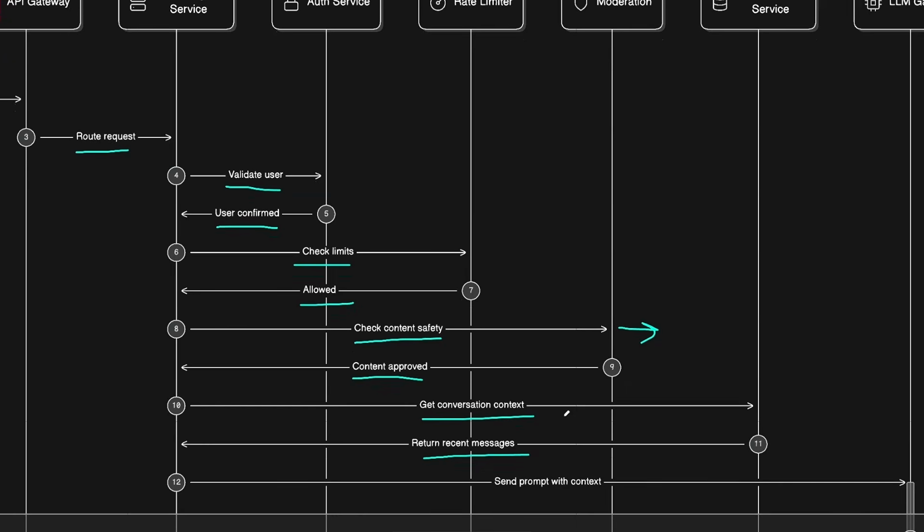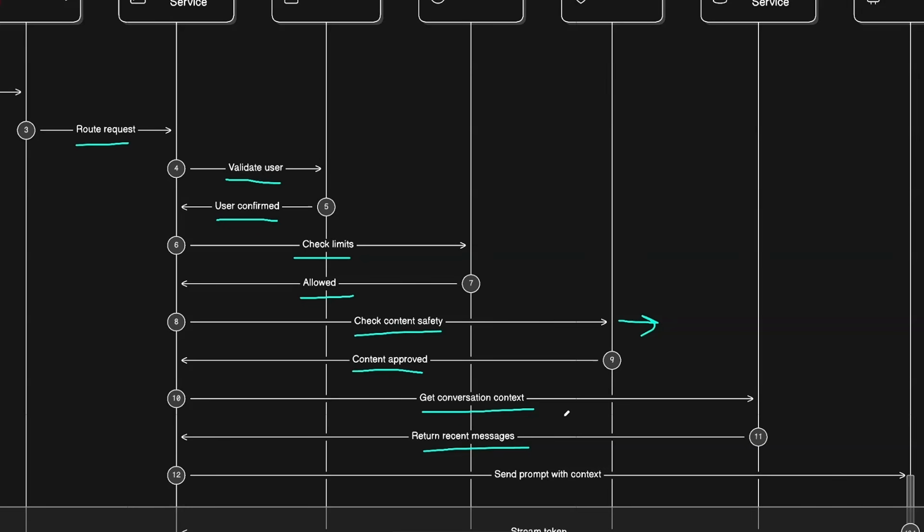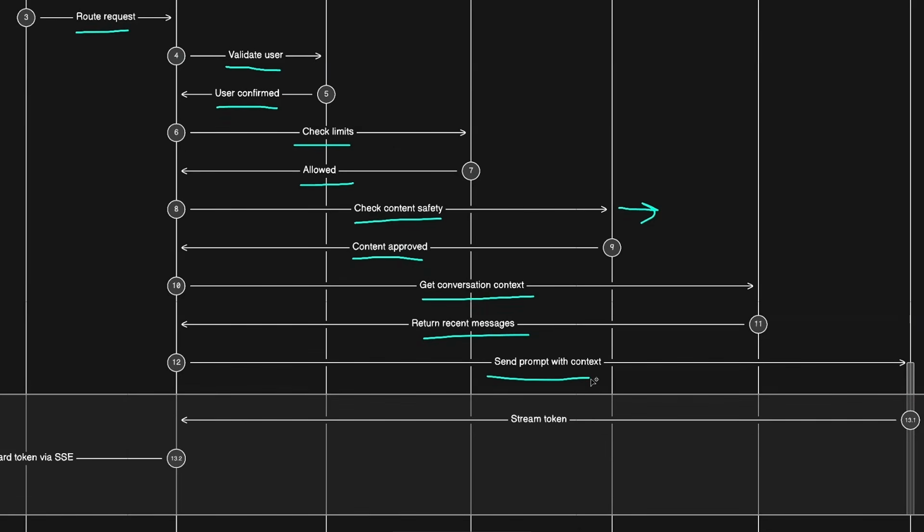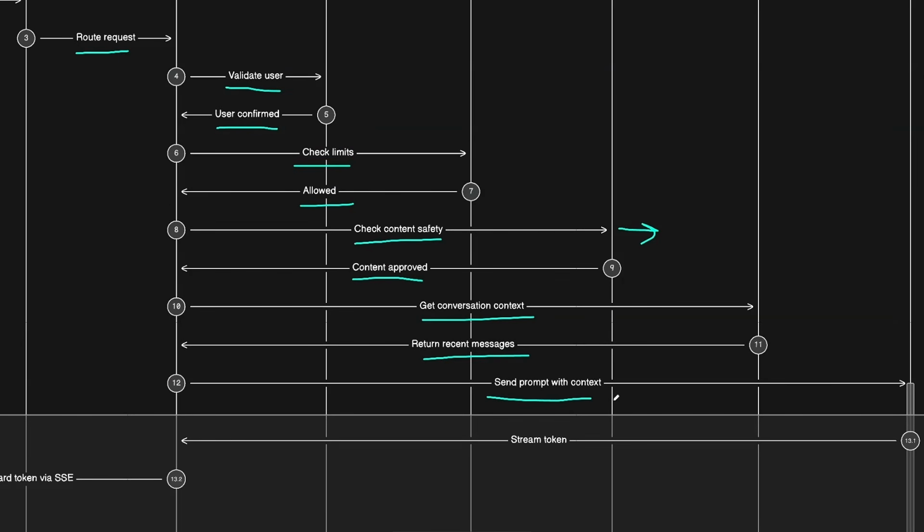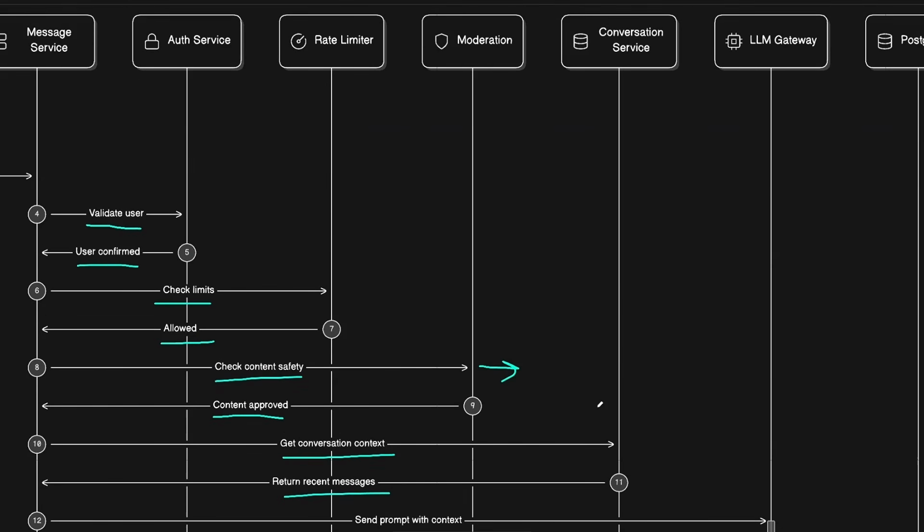This is of course in case the chat is not new, so we need to also load the previous messages. But even if it's a new chat, then we still need to read the user's preferences, which ChatGPT also stores. You know, there is this memory feature, which remembers all the things that you prefer for reply messages, any context about you. We still also need to load this from the conversation service before being able to ask for it. And only after that we can send the prompt with the context about the user and about the chat history, if this is not a new chat, to the LLM service, the LLM gateway.